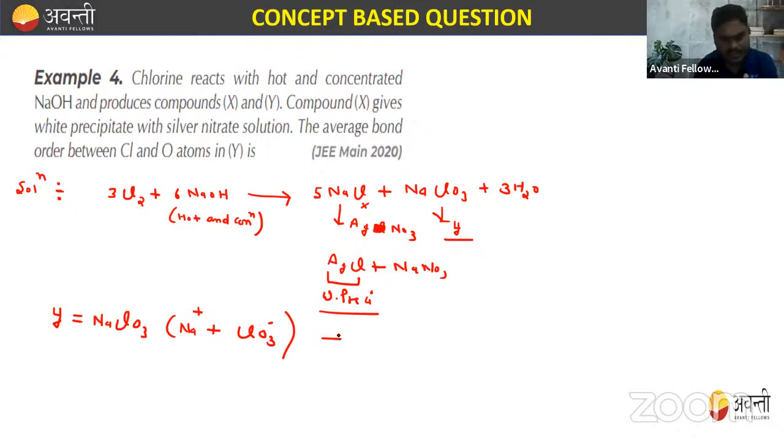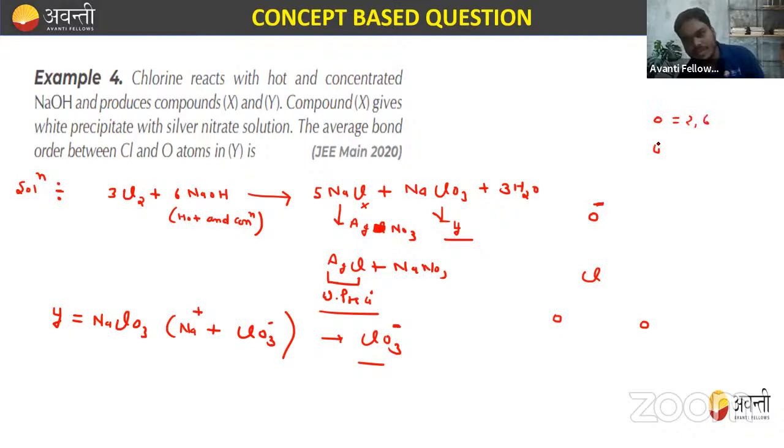Now, how will you draw the structure of this ClO3, on the basis of Lewis structure only? Right. So let me draw the structure. We have Cl and three oxygens, 1, 2, and 3. Out of these, one has a negative charge. Let us make this oxygen negative. Oxygen has the electronic configuration 2, 6. Oxygen negative has the electronic configuration 2, 7, so it will make only a single bond, whether it will make a double.